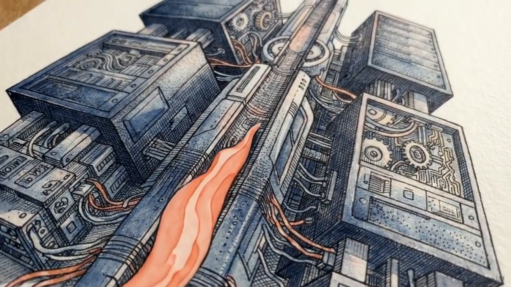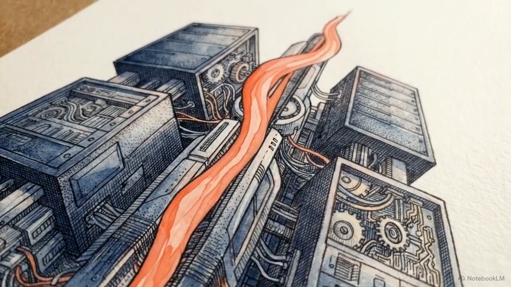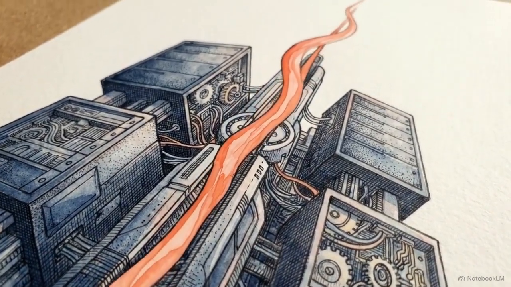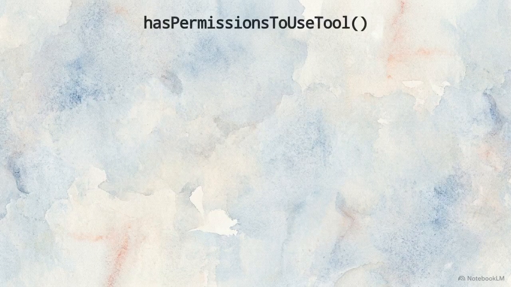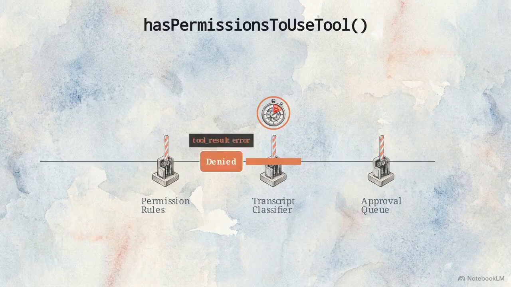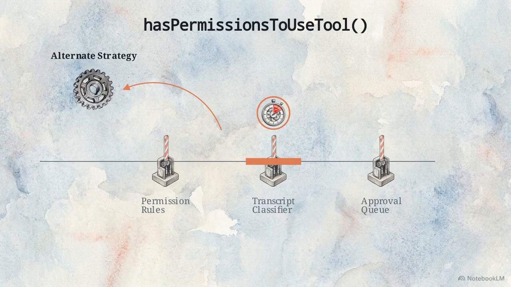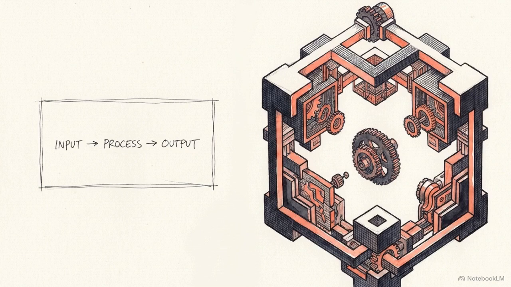Simultaneously granting a model access to private repositories, untrusted web content, and outbound networks creates a vulnerability for unauthorized data exfiltration. Every call passes a 3-stage gate via hasPermissionsToUseTool: preset rules, a transcript classifier, and a human approval queue. The classifier fails closed if unreachable. Denials are piped back as a tool result error, allowing the model to read restrictions and try alternate strategies. Professional agents enforce structured authorization logic rather than relying on a system prompt to prevent destructive actions.